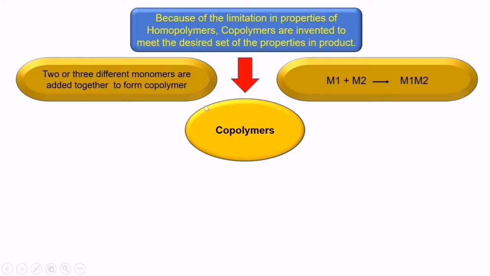That means the acrylonitrile and styrene get polymerized, forming an acrylonitrile styrene chain, which is the backbone chain, and over that backbone chain the butadiene polymer chain will grow, and that will form a graft, grafted with the help of formation of a covalent bond.